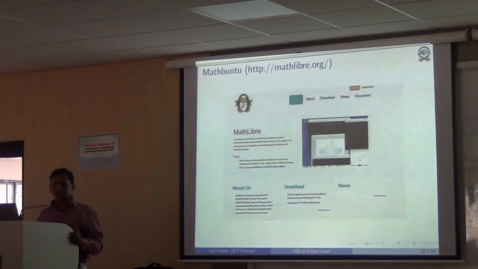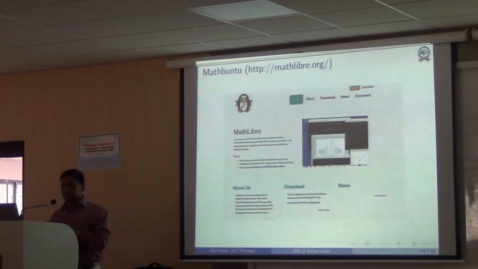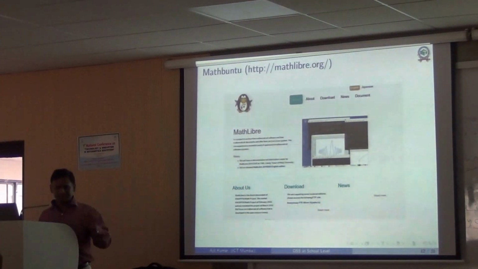So those who are interested can go to this site, download the software and make it a live DVD or live pen drive, bootable pen drive, and try to use it. It has a basic operating system, complete, including all the programming languages which we generally use, and more than 100 software which are freely available. So you don't have to install anything for your basic needs, including if you just want to play some media files, run videos and all these things, everything is available. It's from mathlibre.org.